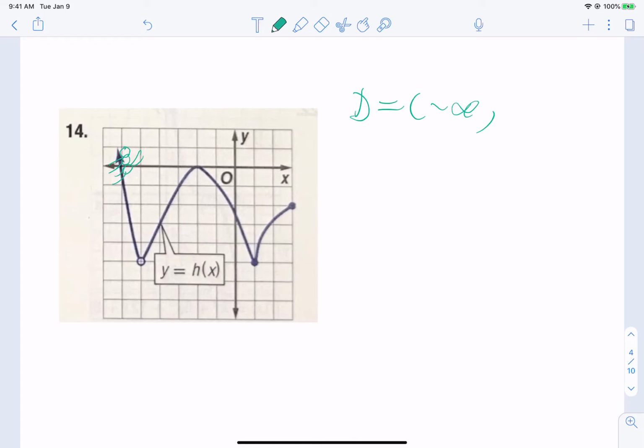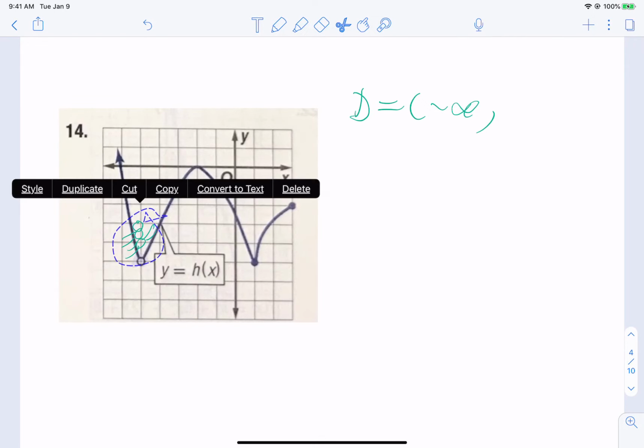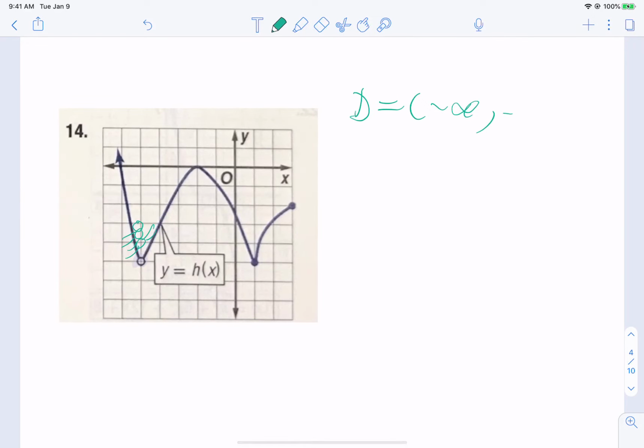Type it in the chat bar. So I see lots of -5s, and that's perfect. -5 is our x value where he is going to come across a hole. Now he doesn't want to fall in the hole, and so because of that, he can get to just before -5, and we write that with a parenthesis.